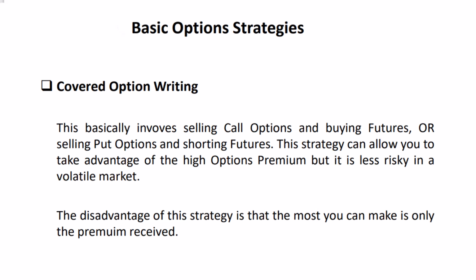2. Selling put options and shorting futures. Alternatively, an investor can sell put options while simultaneously shorting futures contracts. Similar to the first scenario, this strategy allows the investor to capitalize on the premium received from selling put options. The short futures position acts as a hedge against potential downside risk, making it a less risky strategy, especially in a volatile market.